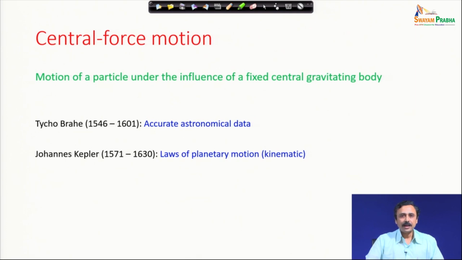But remember that these laws were as observed from nature and they are purely kinematic.